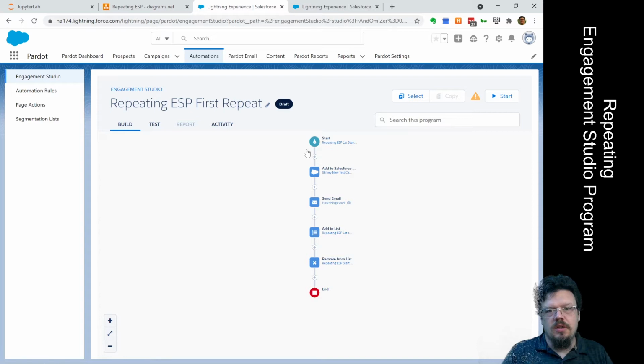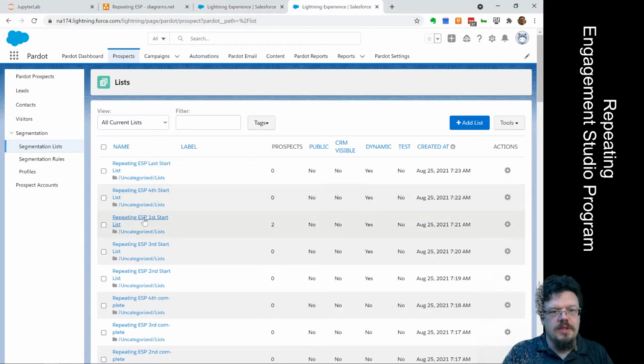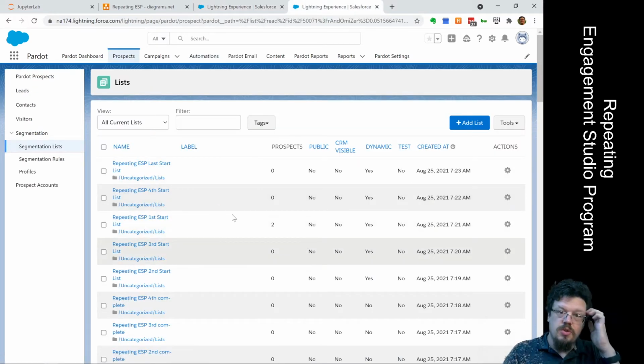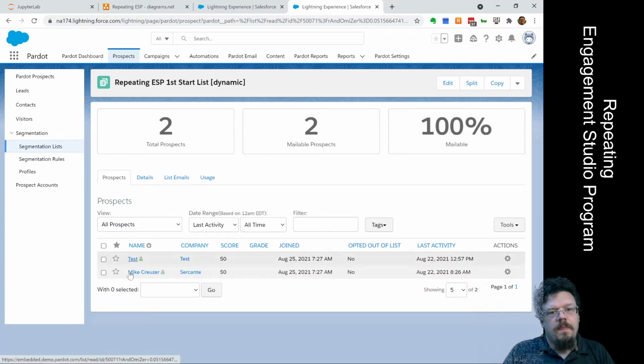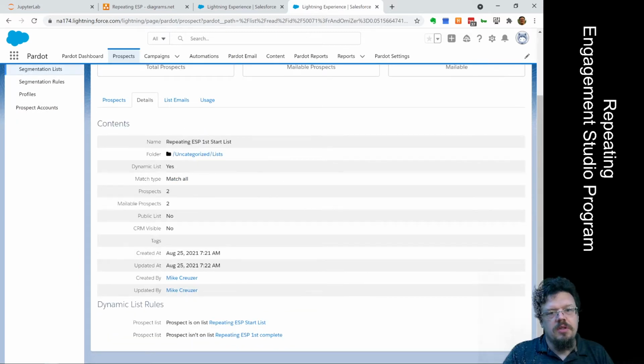So if we look at our start list, we notice I'm actually doing a different recipient list. This is an ESP1 start list, the dynamic list. If we go to our dynamic list, we can see that we have our ESP start list. There's 2 prospects in it, myself and a test record. This is a dynamic list for people who are on the repeating ESP start list, the same one we used in the prior example, and also who are not on the repeating first list complete.